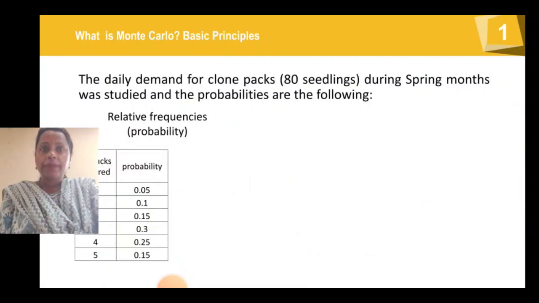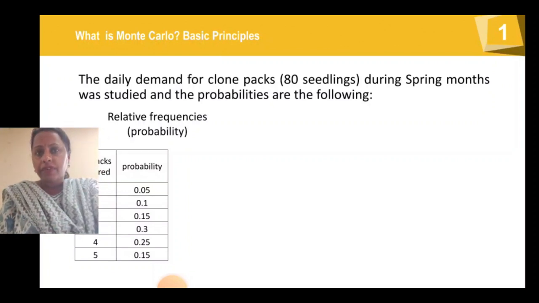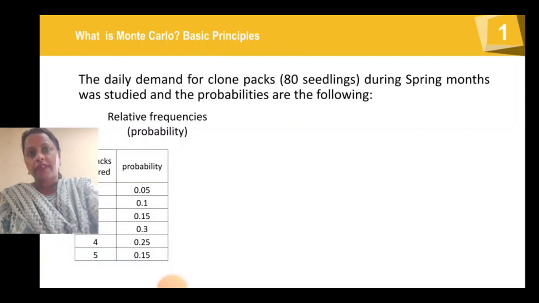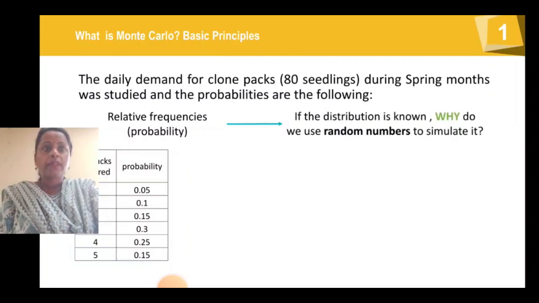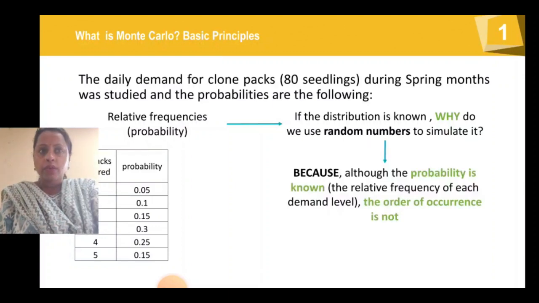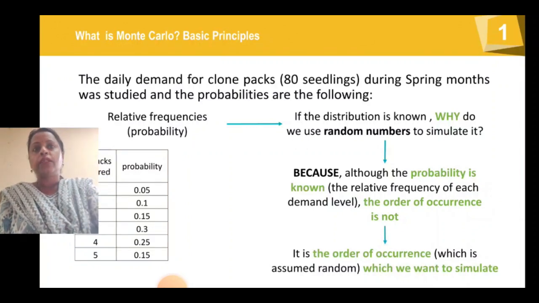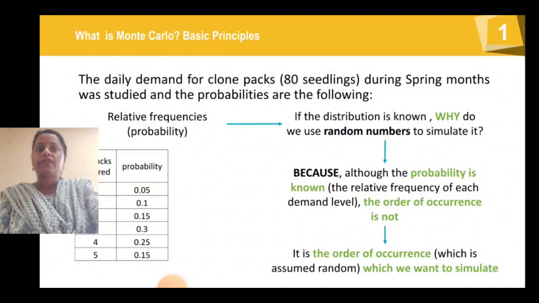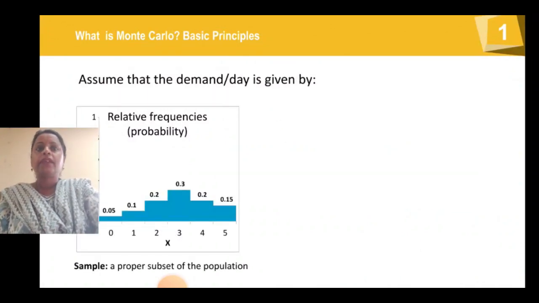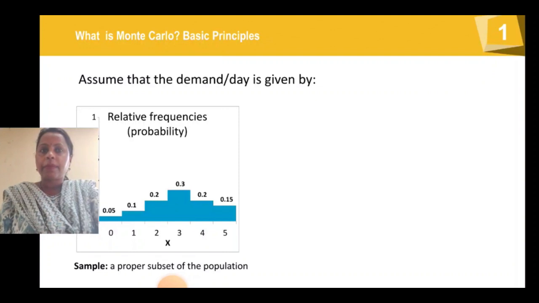So this is an example where the number of orders is given and the probability for that is given. Here the daily demand for the clone packs during spring months was studied and probabilities are given as follows. So if the distribution is known, why do we use random number to simulate it? Because although the probability is known, the order of occurrence is not. It is the order of occurrence which we want to simulate.